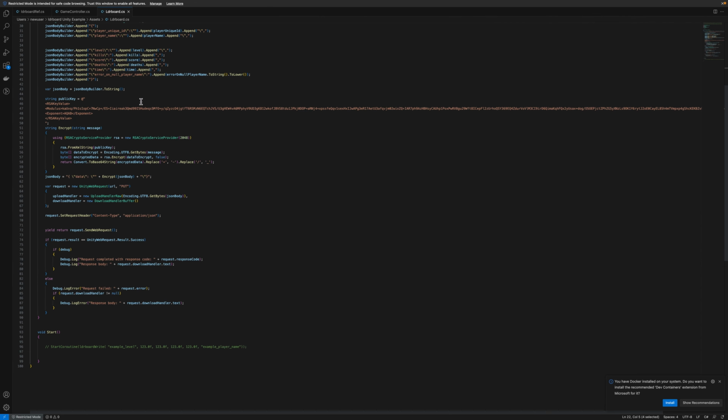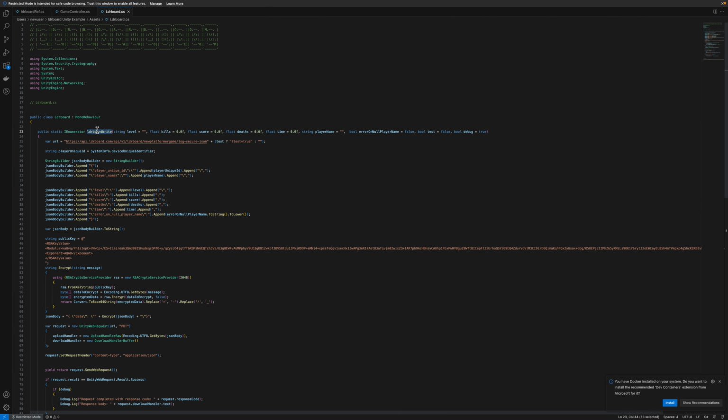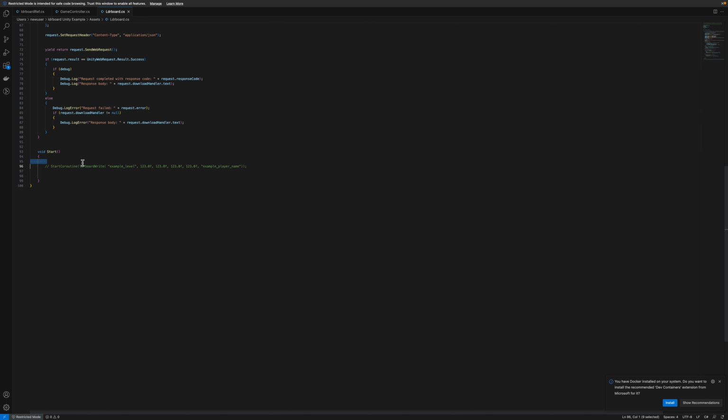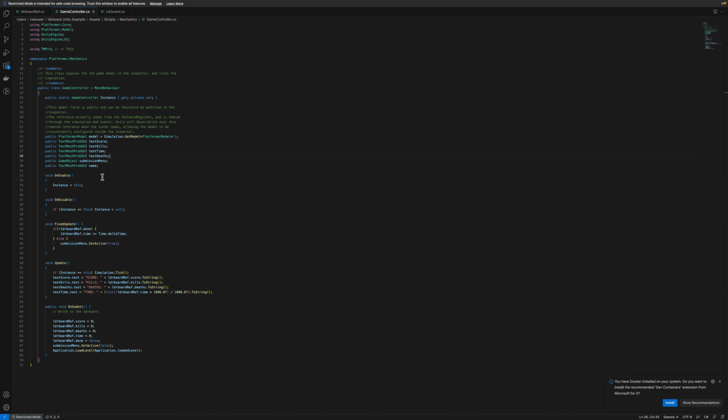Now I want to call this leaderboard write function with my submission information. So I have a script called game controller, which is where I manage the game state. And in here, what I want to do is copy this example call to the enumerator and paste it here and get rid of these comments. Okay, so instead of using these example values, I'm going to use the values that I have for the actual game state. So instead of example level, I'm just going to call it level 1 for now because I don't actually have multiple levels yet.